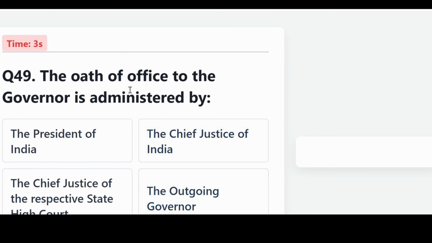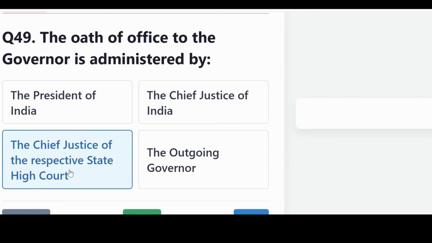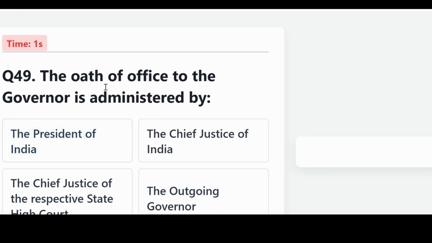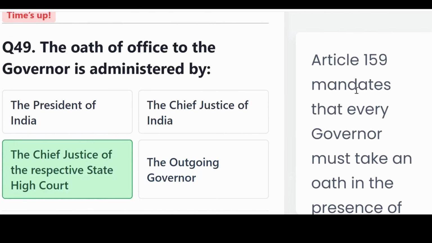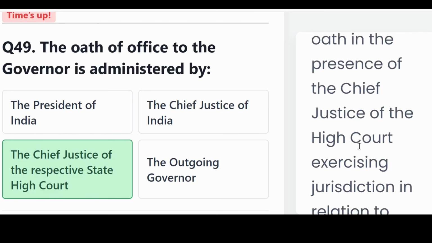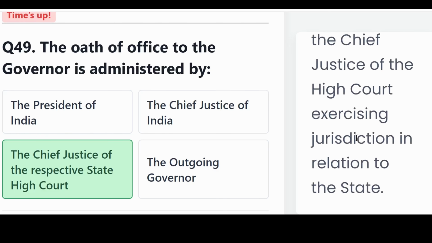The oath of office to the Governor is administered by, is it the President of India, the Chief Justice of India, the Chief Justice of the respective state High Court, or the outgoing Governor? The correct answer, the Chief Justice of the respective state High Court. Article 159 mandates that every Governor must take an oath in the presence of the Chief Justice of the High Court exercising jurisdiction in relation to the state.